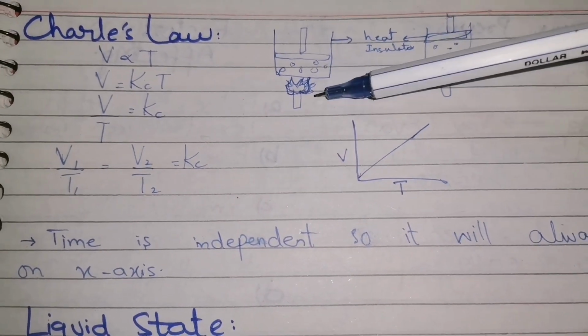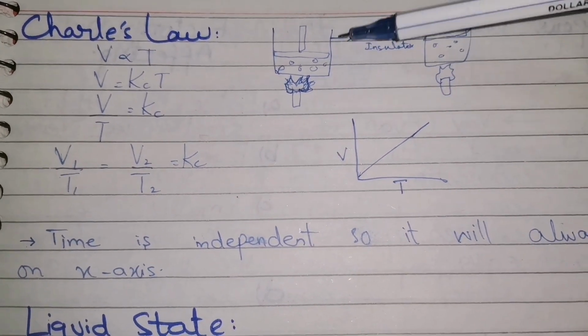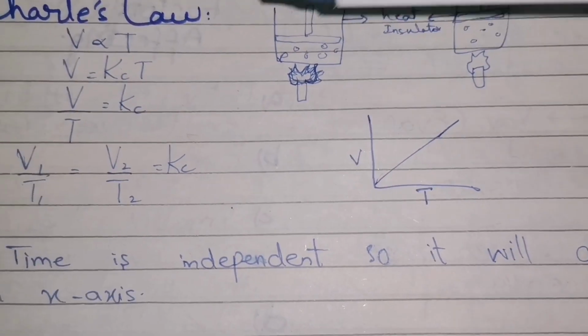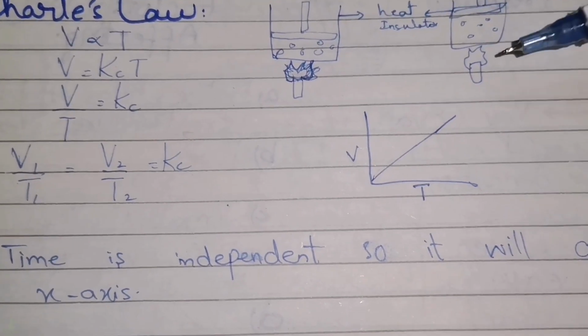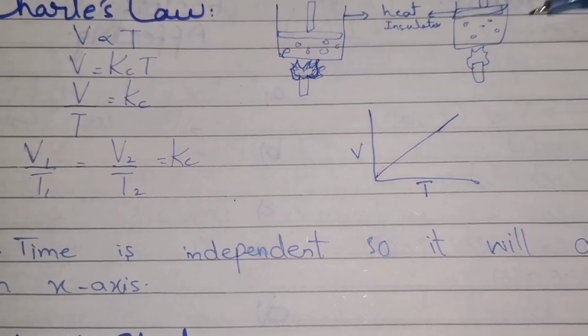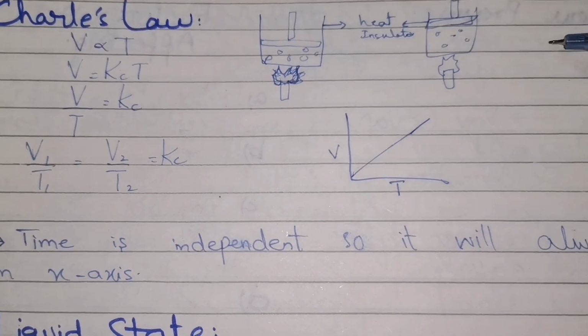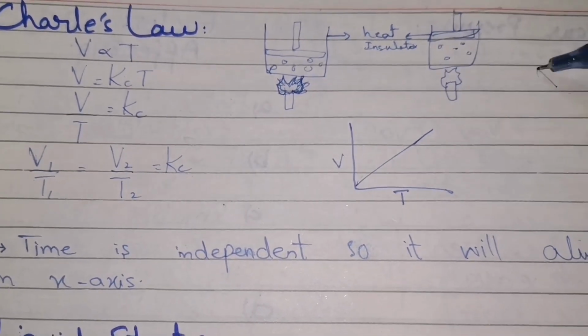We can see that with the increase of temperature we provided, the volume increased. Here we see the direct relation. V is directly proportional to T. So the temperature increased, so volume also increased. Here pressure is constant.